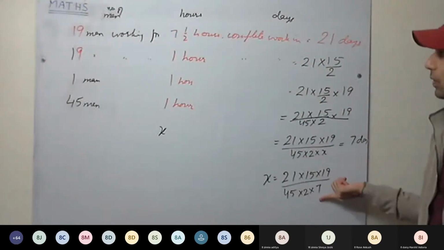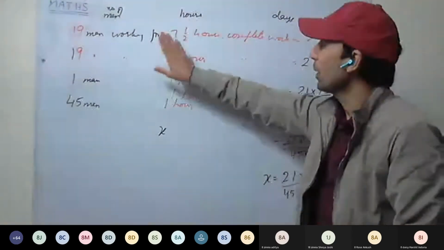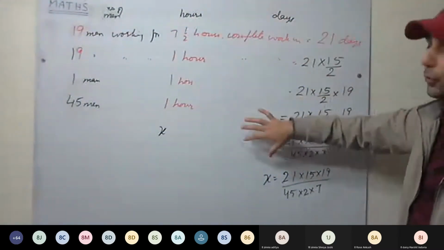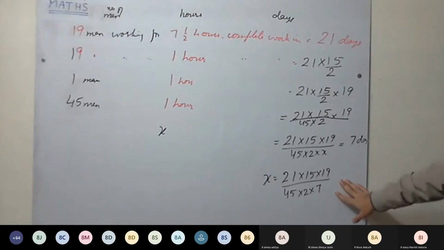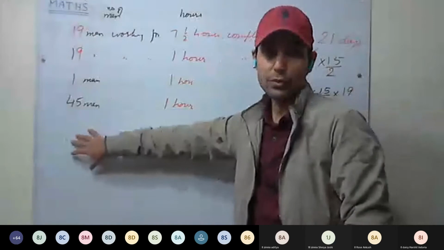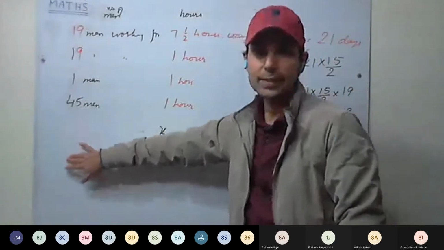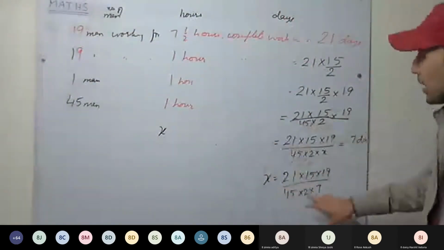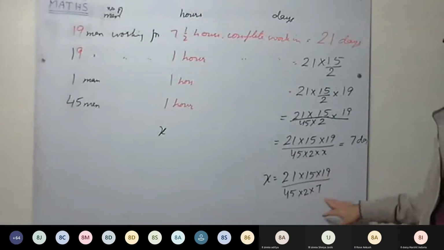Okay. This is the best way we can do: number of men, hours, days. If we put days here and hours here, it will confuse a bit. This is clear now. So always, if hours is given and man we have to find, we can again take man as x, and then we can equate it with the number of days taken and calculate x.